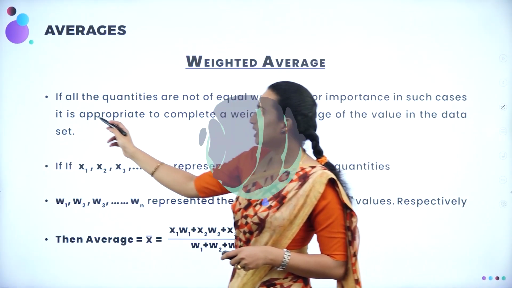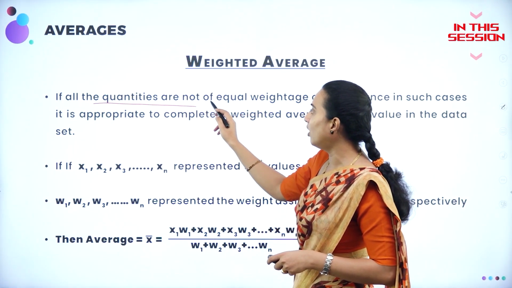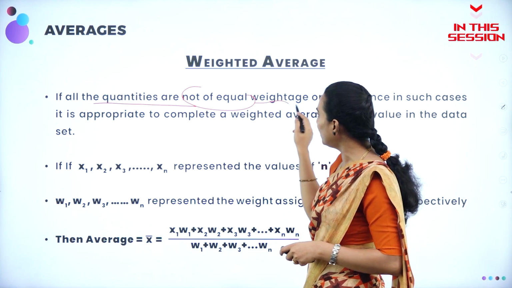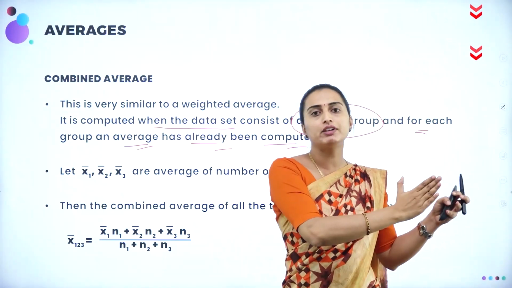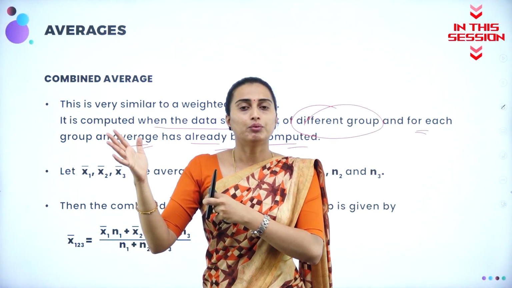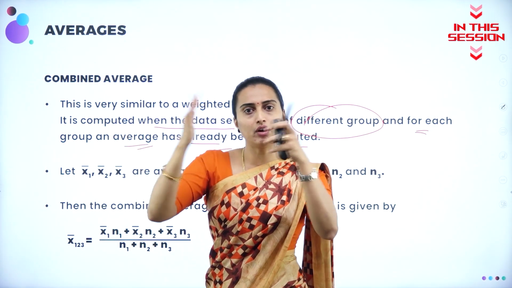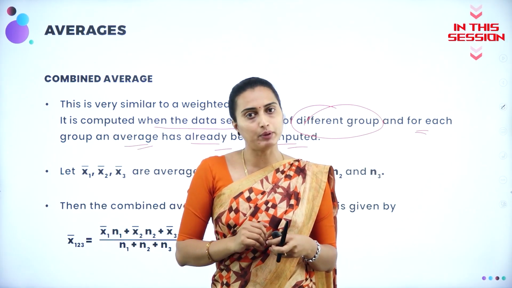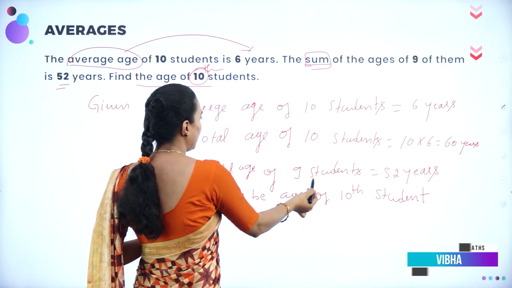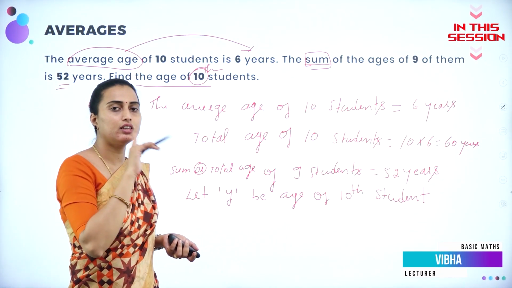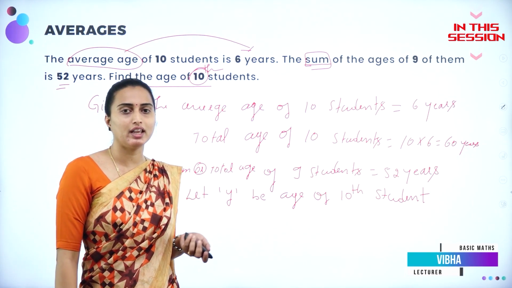The weighted average is nothing but when all the quantities are not of equal weightage. The average of the students plus the average of the number of workers you are going to add, that is called combining the average. From 10 students, 9 students, if you subtract, you are going to get the 1 student, which is the 10th student's age.